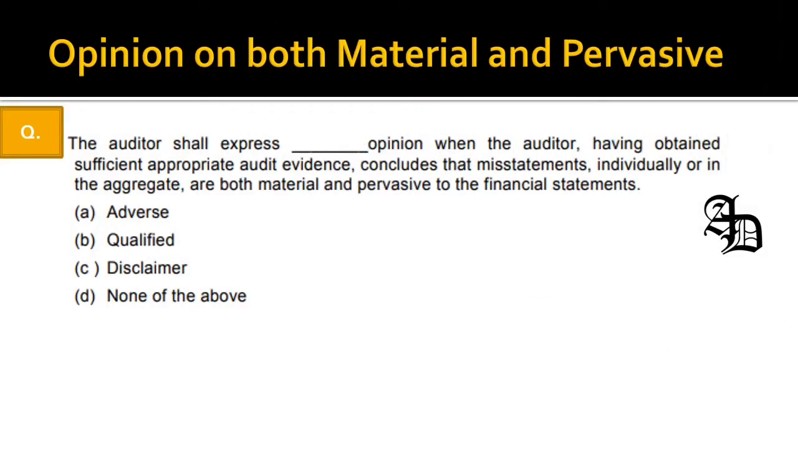Next, the auditor shall express dash opinion when he has collected all the sufficient and appropriate audit evidence and he concludes that there is a misstatement which is material in nature and also pervasive to the financial statements. So he needs to issue an adverse opinion. If either of them, material but not pervasive, or not material but pervasive, then qualified. And if he is not able to collect sufficient appropriate audit evidence, he needs to give a disclaimer. But in this case, both material and pervasive, so adverse needs to be given.